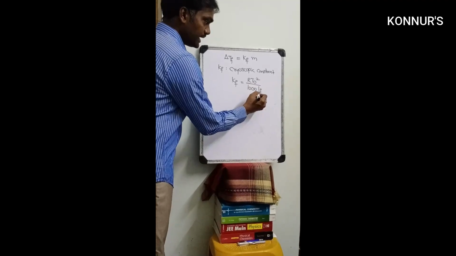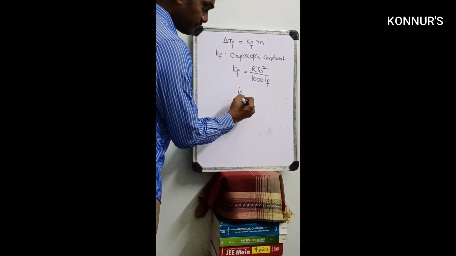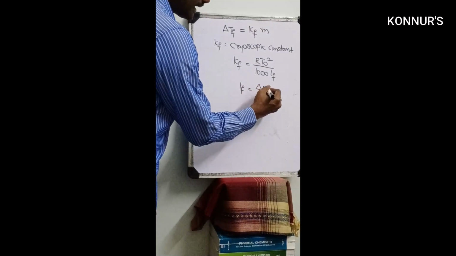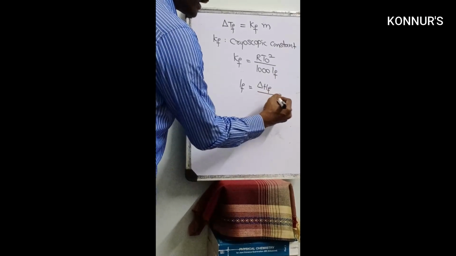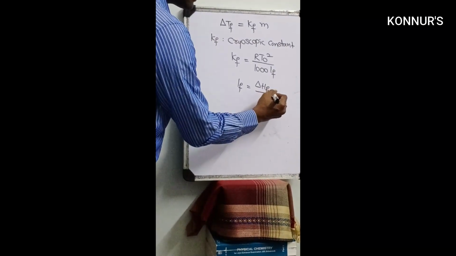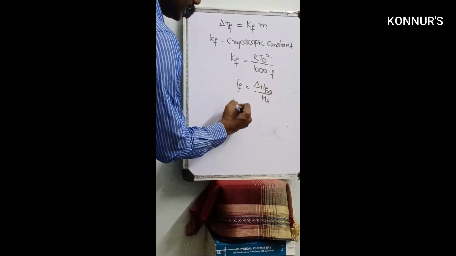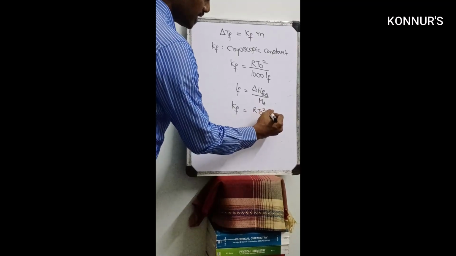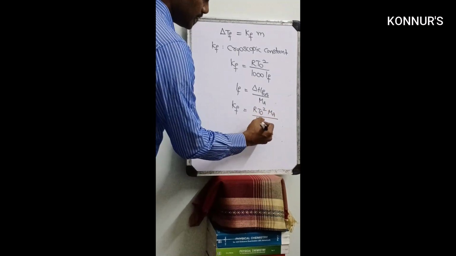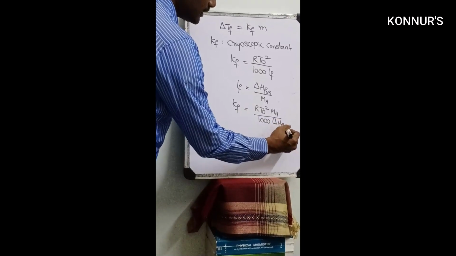Here, LF means latent heat at the freezing point. So LF equals delta H fusion divided by the molecular weight. Substituting, KF equals RT0 square MA by 1000 delta H fusion.